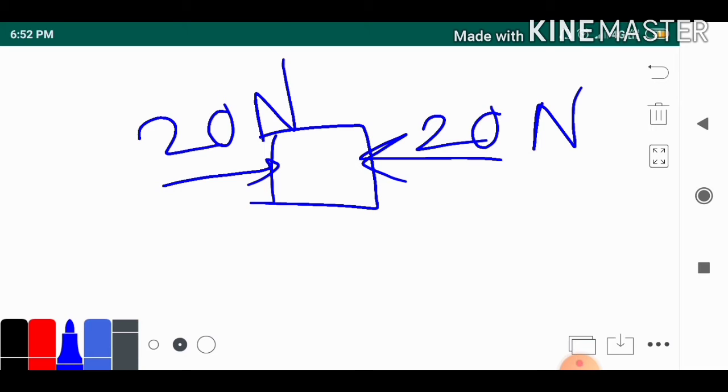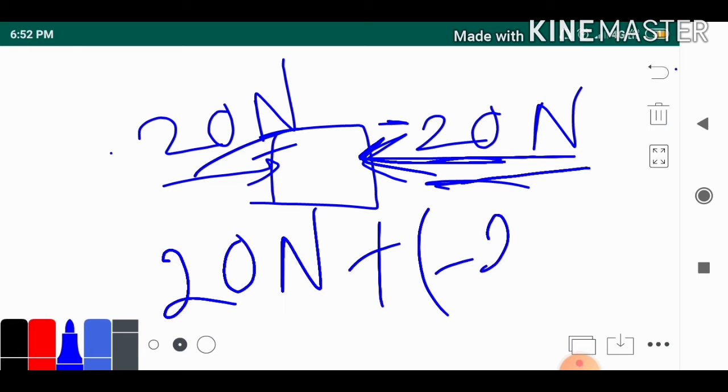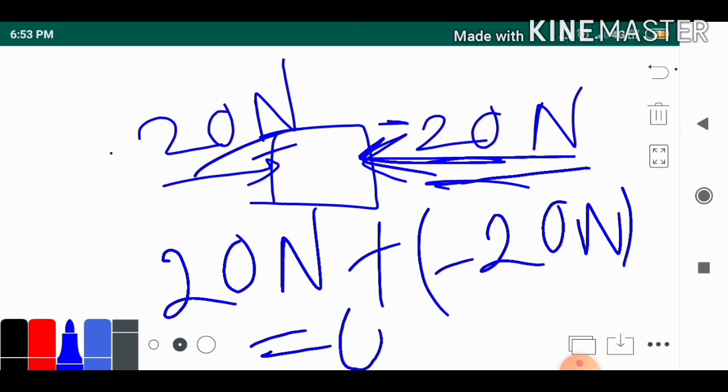Okay, so this is the opposite direction, so we'll give it a minus. We'll represent this as plus 20, and the plus is actually represented by nothing. That means plus only, so plus 20 newton, and on this side, the opposite direction, it will be minus 20 newton. Now if we calculate the resultant, if we add it, it will become 20 newton plus minus 20 newton, which will sum up to give you a zero.